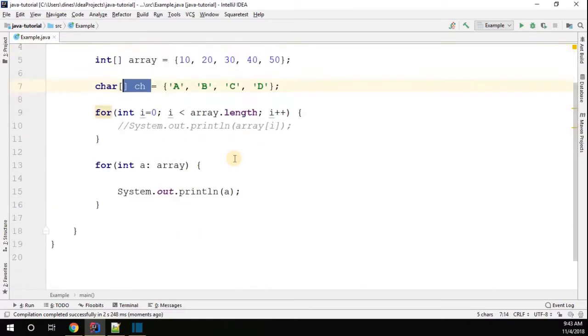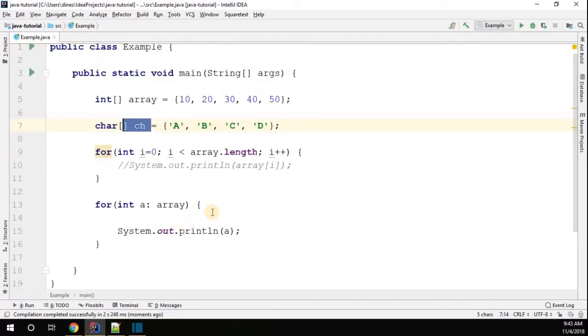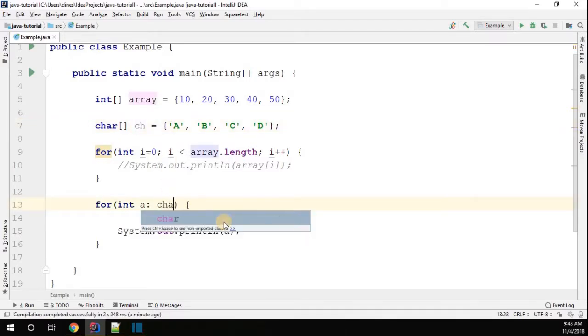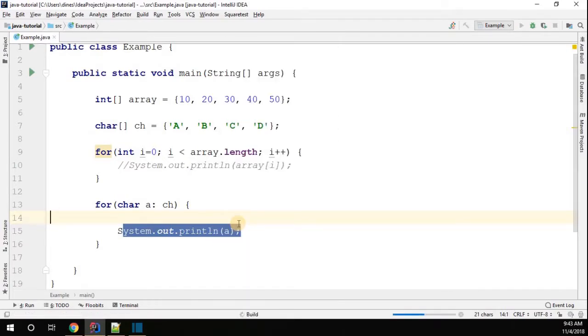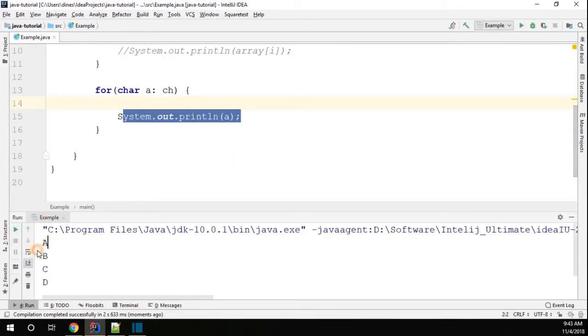If I want to perform the for each, what do I have to do? Very simple. This is an array, so what is the type of the array? The type of the array is character. I want to store that value in each iteration in the variable a. Then I want to print a. Let me run this program. We'll see what is going to happen. Here we go. We got a, b, c, d, right?